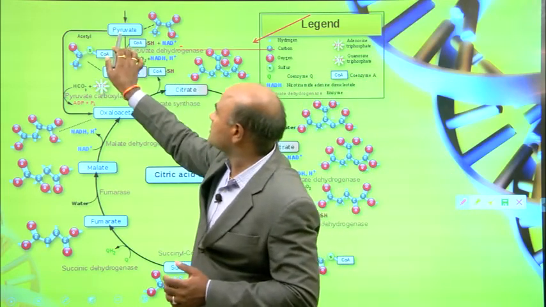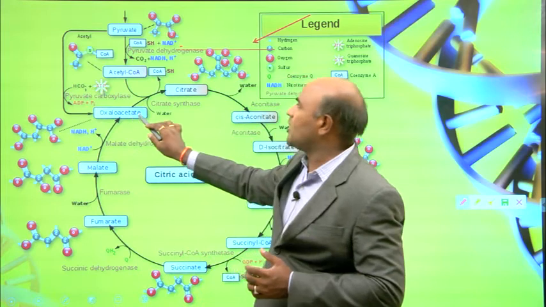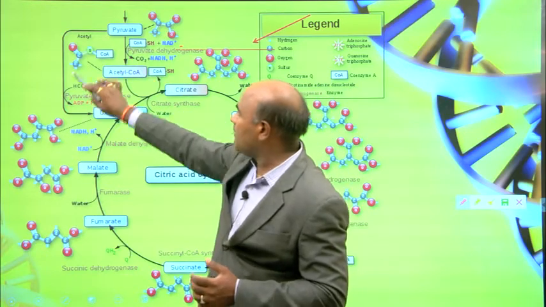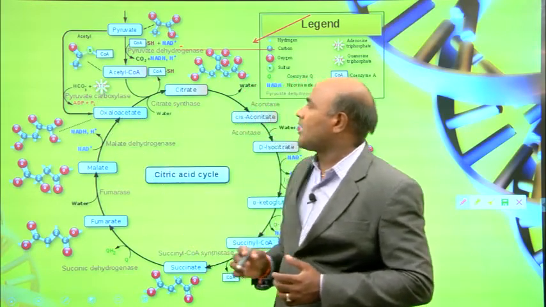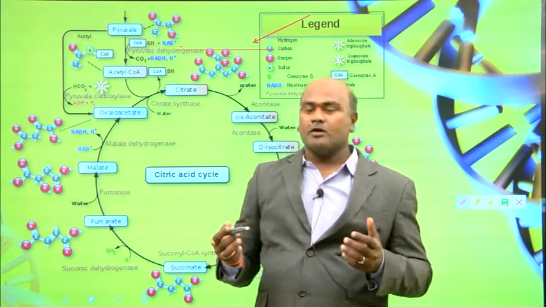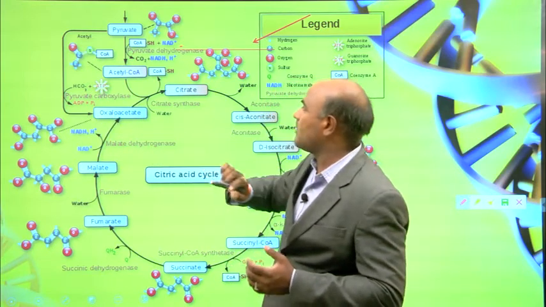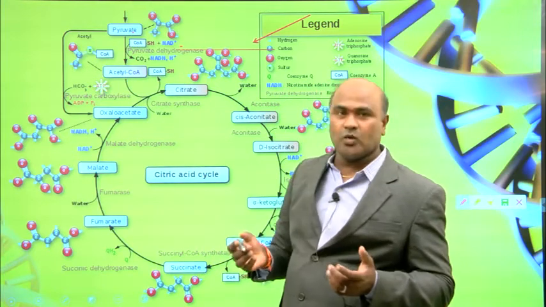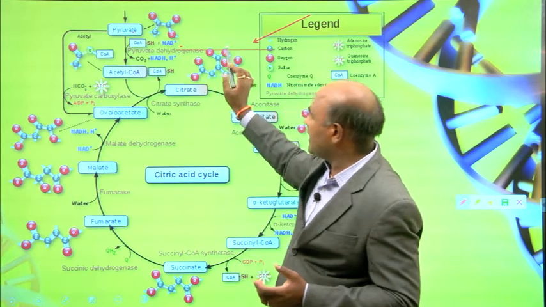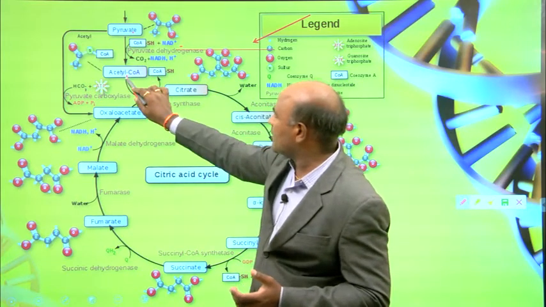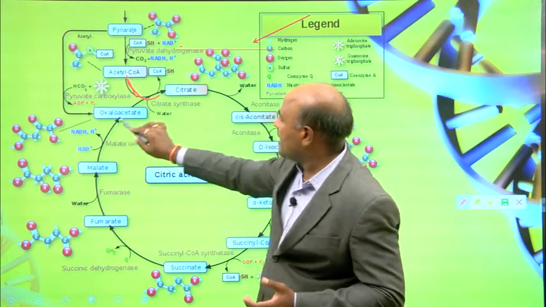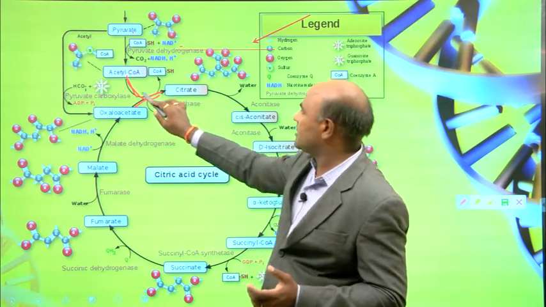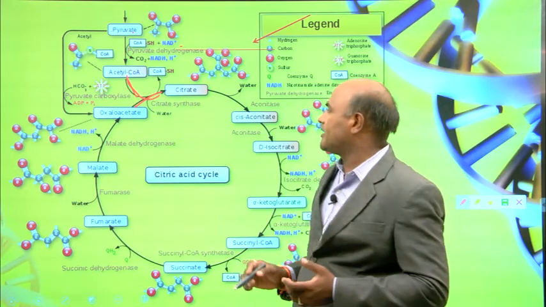Again, this is another process. Pyruvate can be converted into oxaloacetate with the help of pyruvate carboxylase. Pyruvate is converted into acetyl-CoA with the help of pyruvate dehydrogenase. Acetyl-CoA and oxaloacetate, these two you can see here, are converted into citrate.